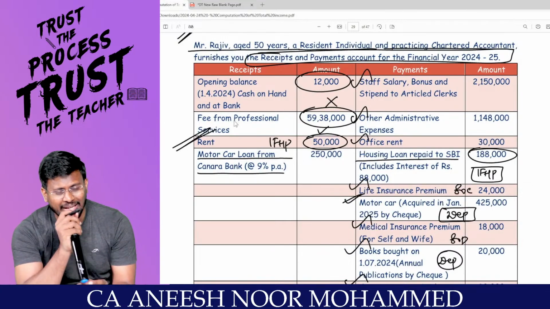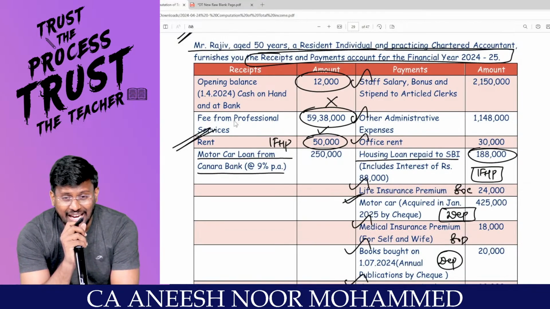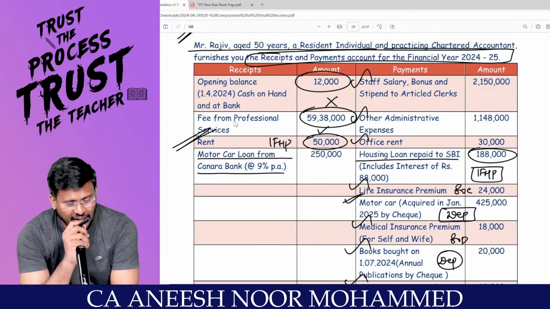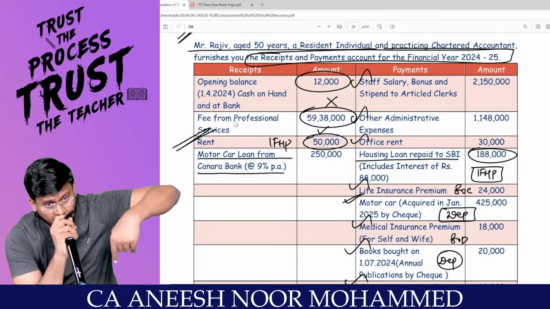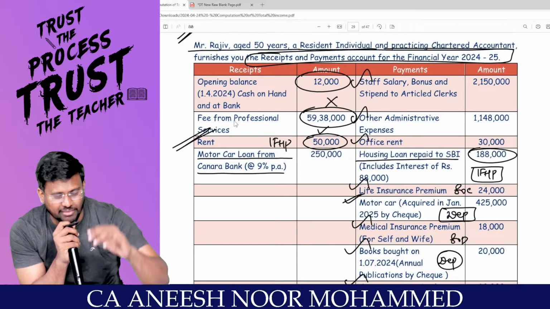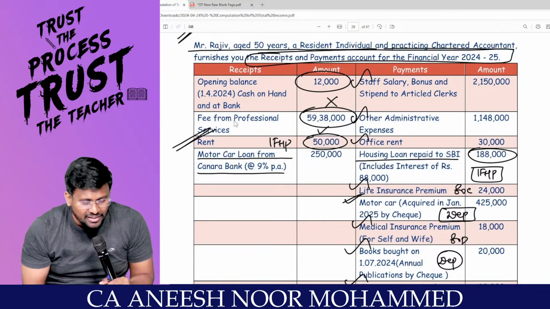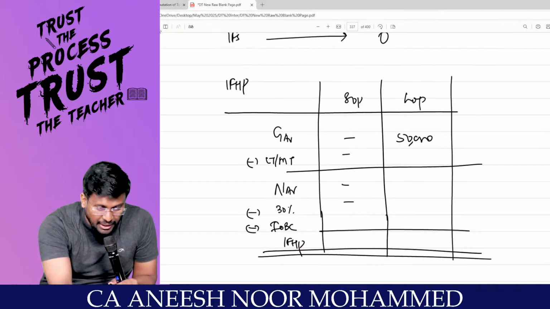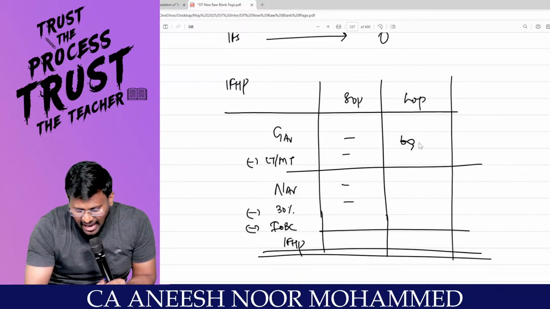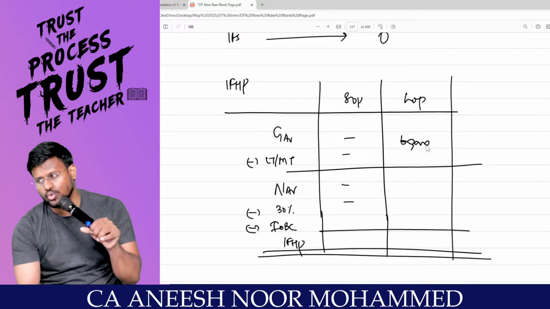Sir, are you remembering the GAV? Fair rent or municipal value, whichever is higher, or standard rent, whichever is lower. The answer is called expected rent. Expected rent or actual rent received or receivable, whichever is higher. So how much received? 50,000. Receivable, so I will not take 50,000. I have to take 60,000.